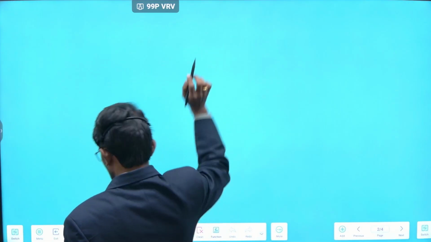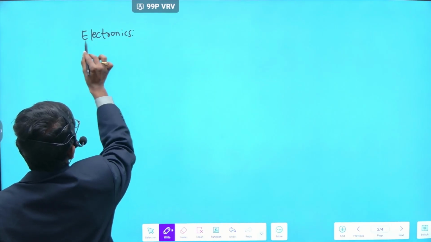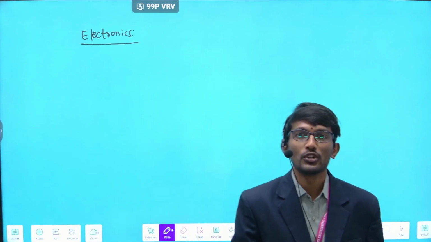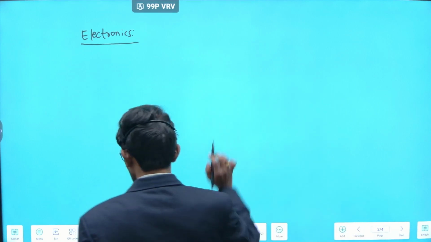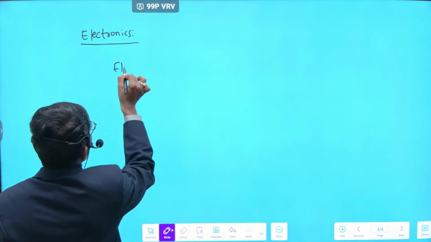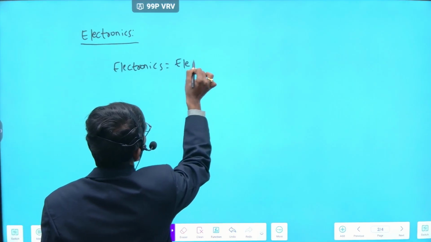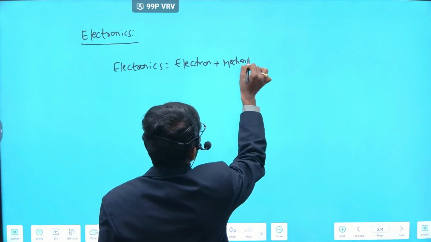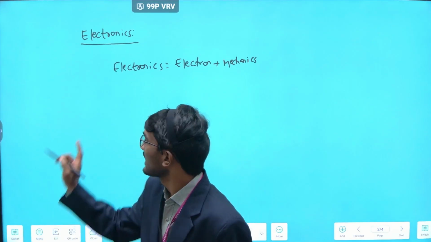Next, basics of the semiconductors. Semiconductors start from electronics. What is meant by electronics? Electronics is nothing but the study of motion of charge carriers in a semiconductor material. Electronics is electron plus mechanics: the study of motion of charge carriers in a semiconductor material.